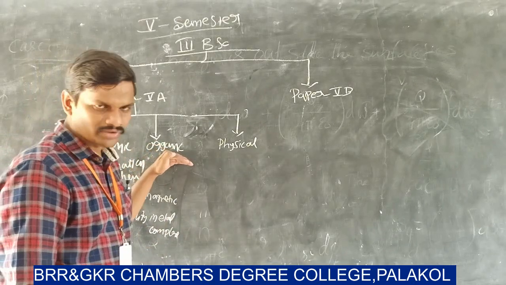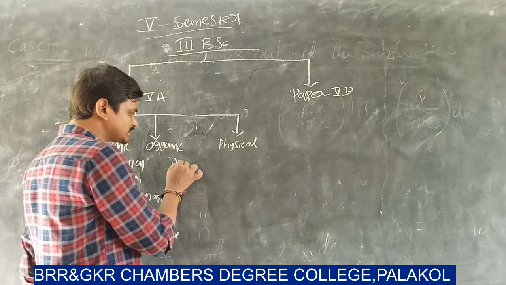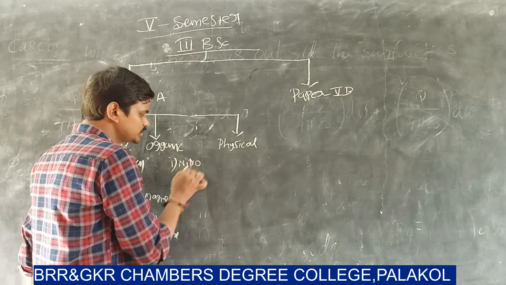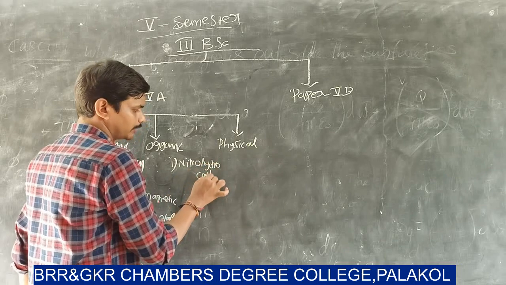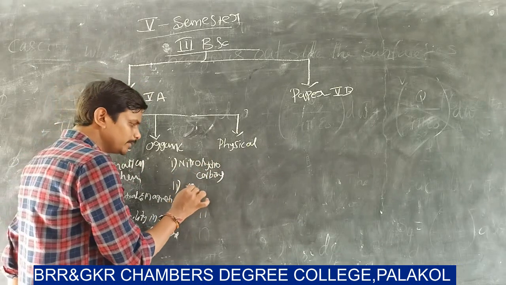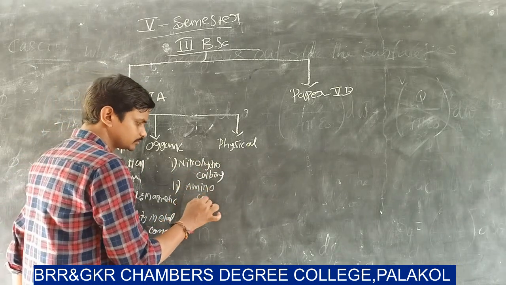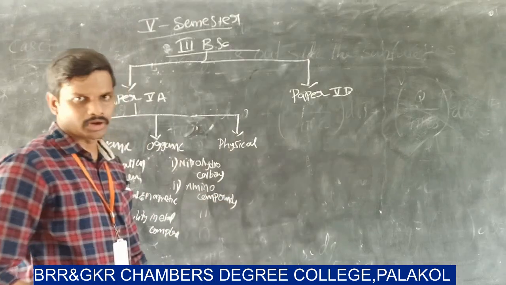Under the subheading of organic chemistry, we have 2 units. Unit 1 is nitrohydrocarbons and unit 2 is amino compounds.